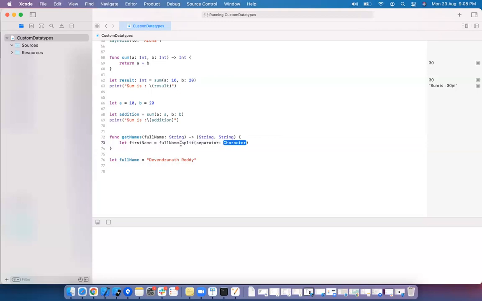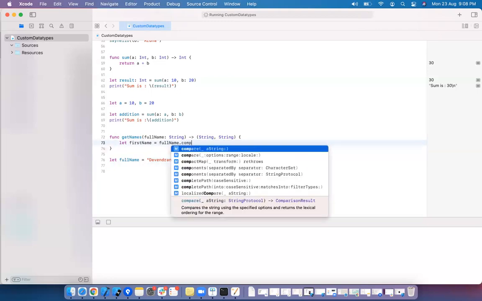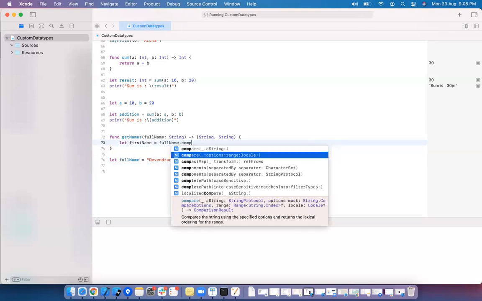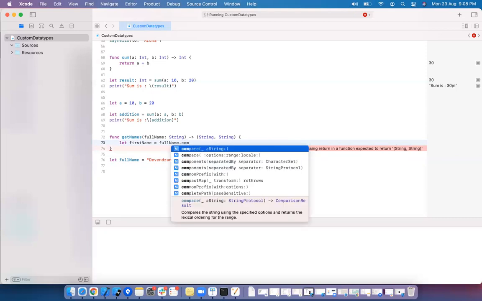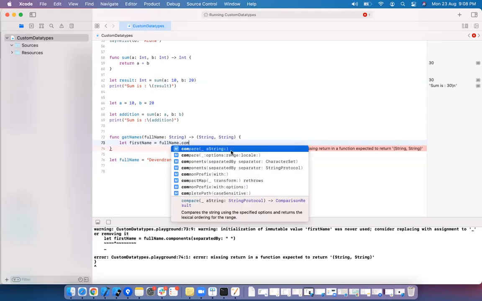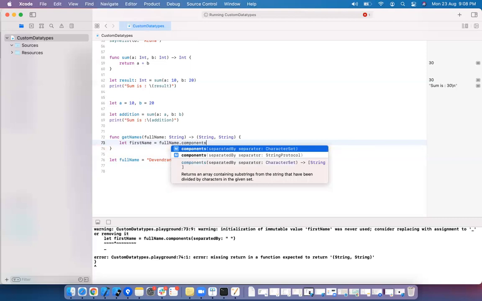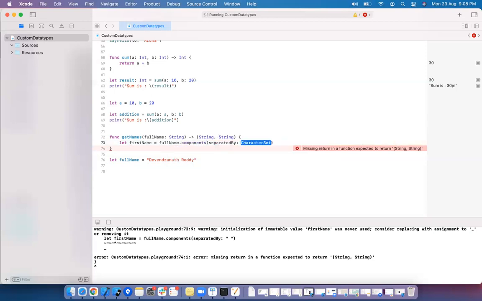I have to break it, right? Components separated by string, which we have in the separator, that is space. These are existing methods on the string class. It is giving an array, a string array. We will see them in detail when we deal with strings and arrays. But for now, I'm just breaking the string into two pieces by separating at the space.